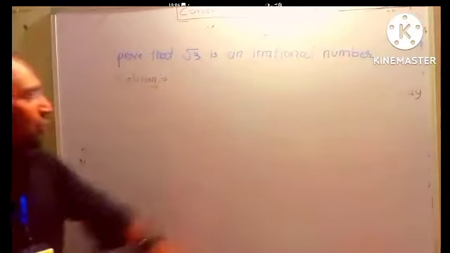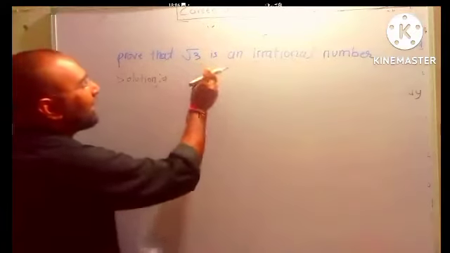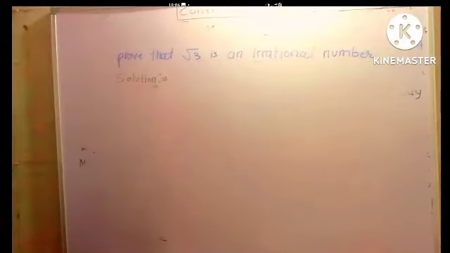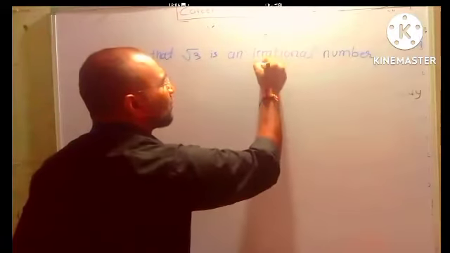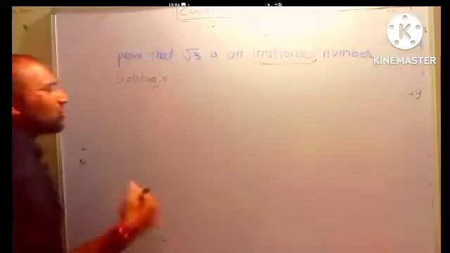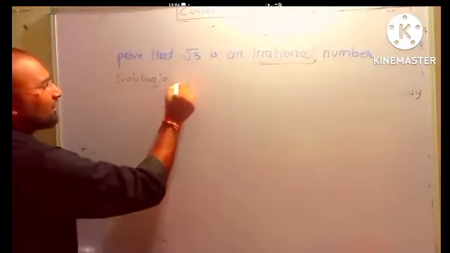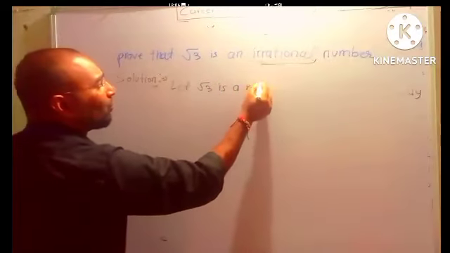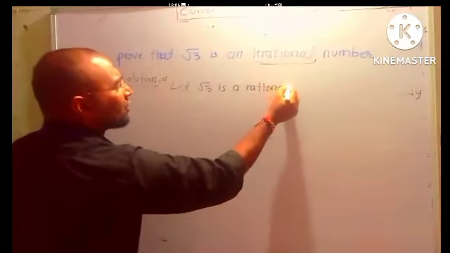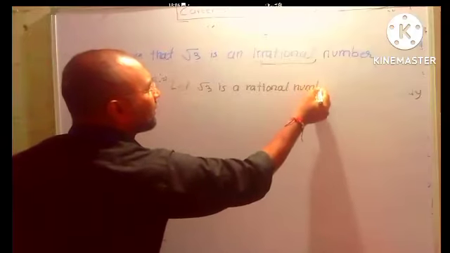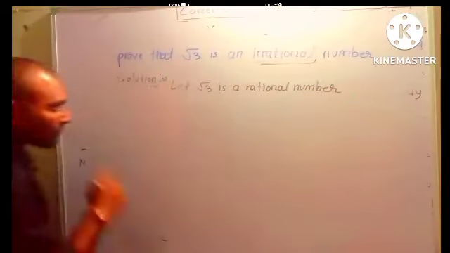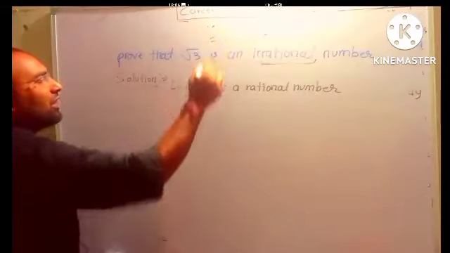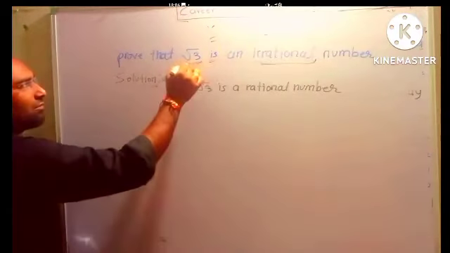So the same condition applies to this question. We have to take the opposite. What do we have to prove here? Prove that root 3 is an irrational number. So what's the opposite of irrational? Rational. So we will write, let root 3 be a rational number. Root 3 is a rational number. In math language, is means equal sign. What's the number here?